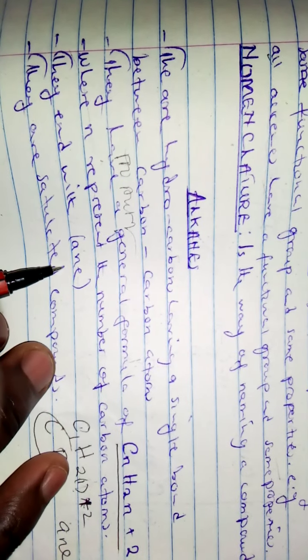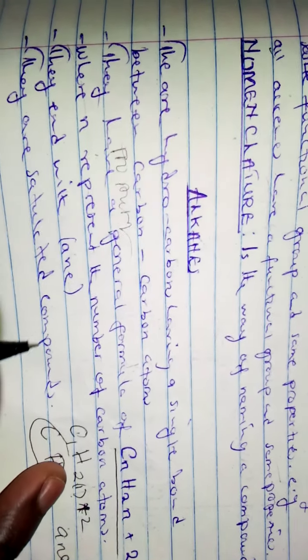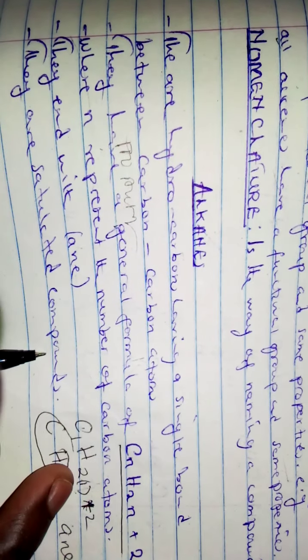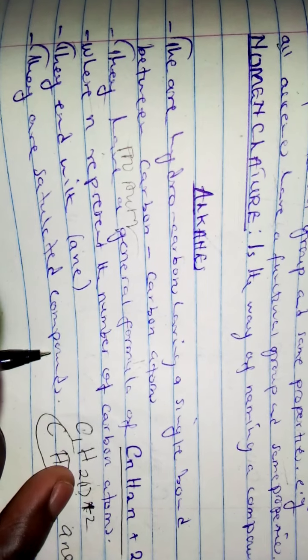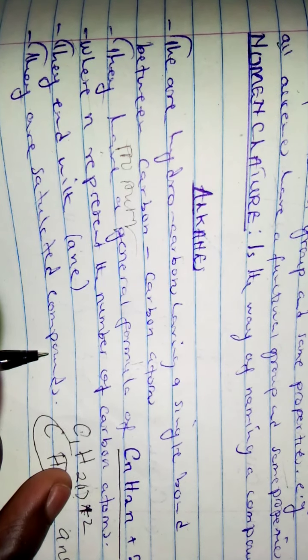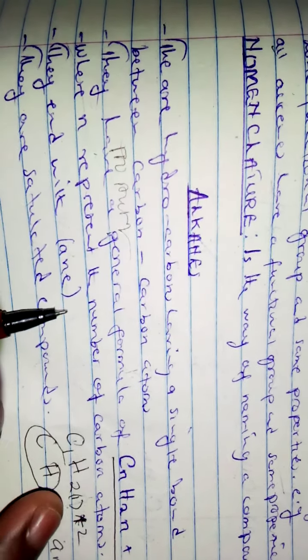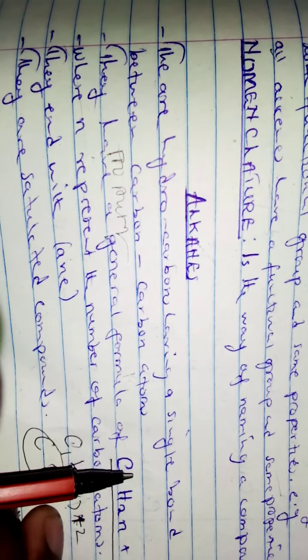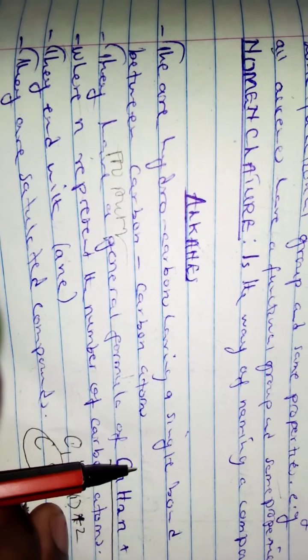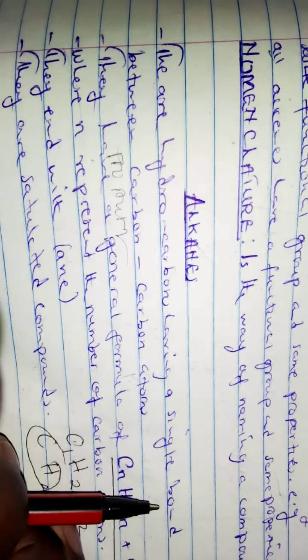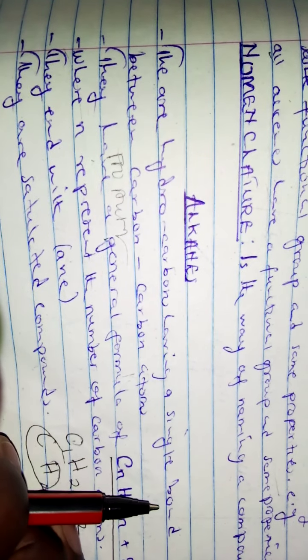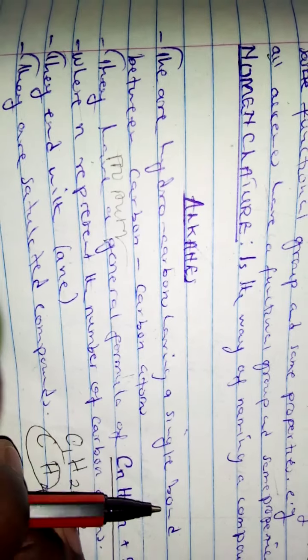They end in ane and they are said to be saturated compounds. So this is what you should know about alkanes. They are saturated compounds, they end in ane, and this is the general formula. So in the next video, we'll look at the formulas for these different types of alkanes and their structures.